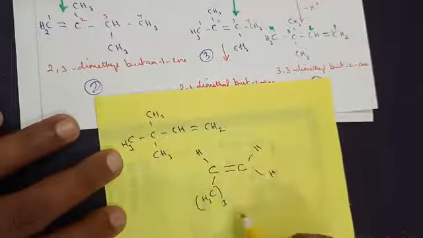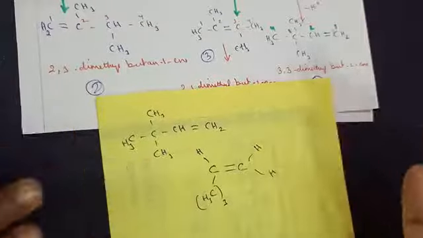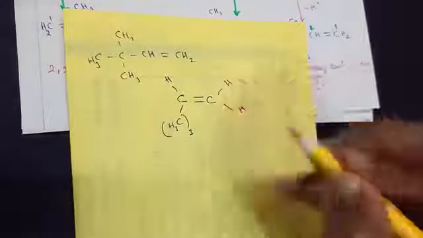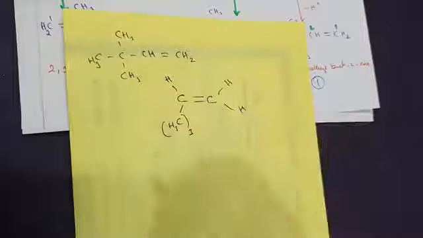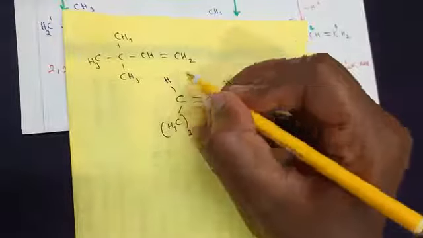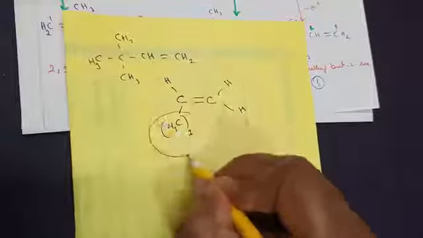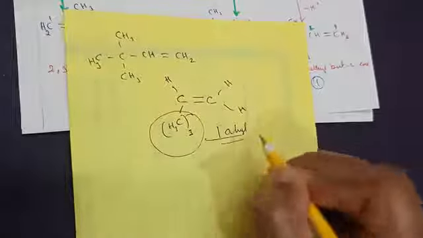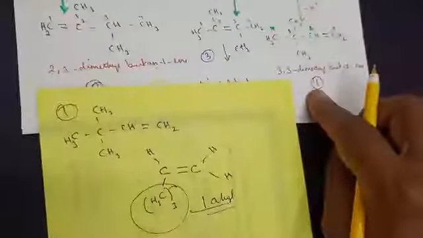So how many alkyl groups? You can write cis and trans, any formula, any format you can write down. All you need to identify is number of alkyl group. Hydrogen is not an alkyl group. Hydrogen is not an alkyl group. Neither this hydrogen is an alkyl group. So only one alkyl group is present in terms of the first one.